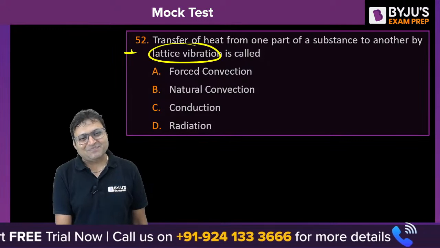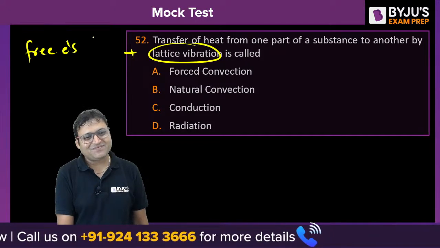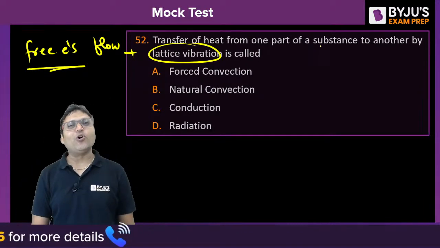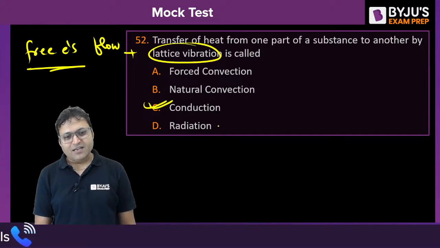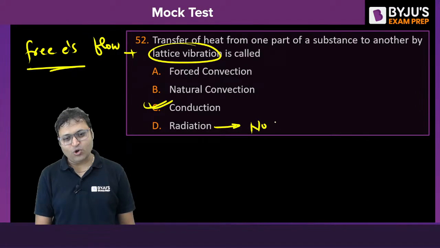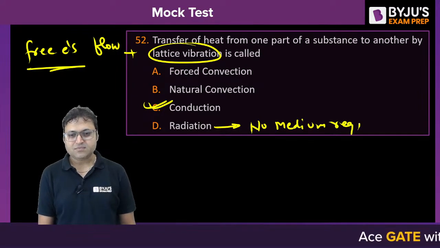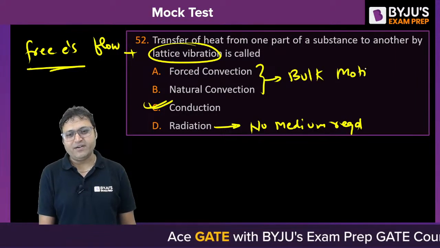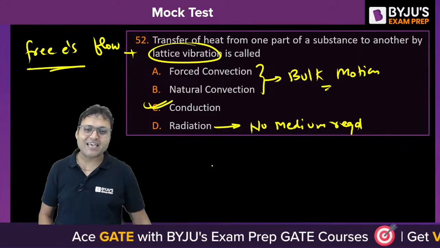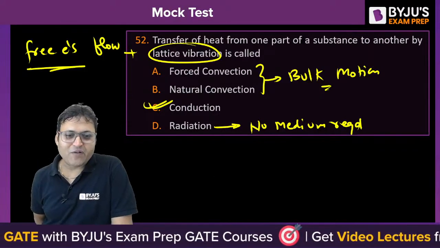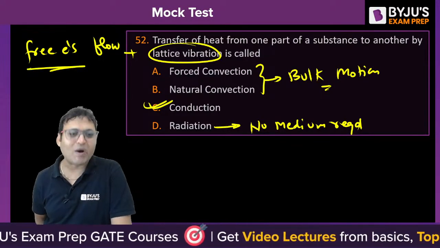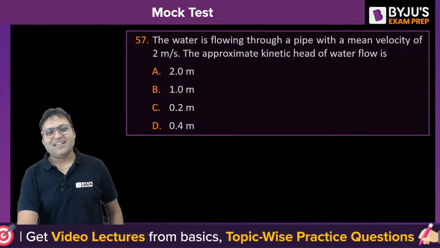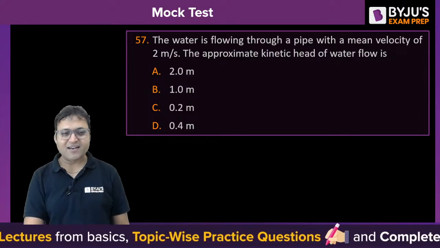Lattice vibration plus free electron flow. Lattice vibration and free electron flow are responsible for the conduction mode of heat transfer. Radiation does not require a medium, no medium required. And in forced and free convection, it is the bulk motion of the fluid. So conduction is the mode of heat transfer where the heat flow is due to lattice vibration as well as the flow of free electrons, right? Well done.